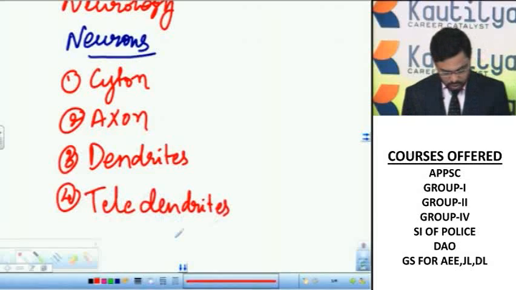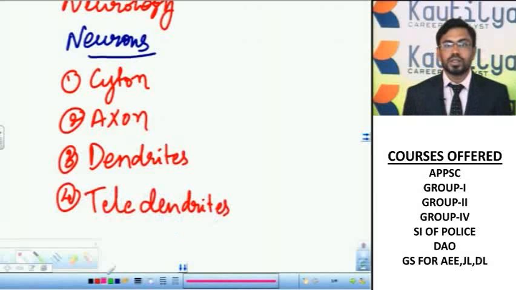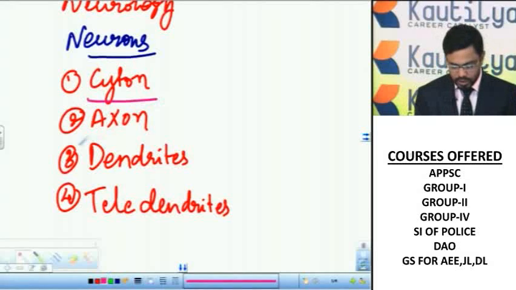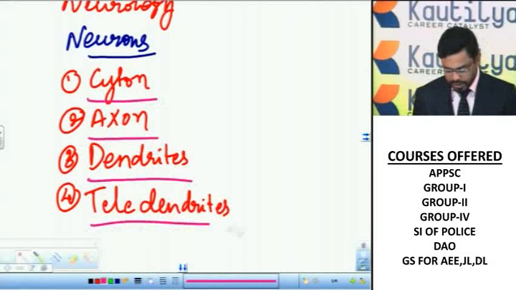These neurons are the longest cells in the animal kingdom. Neurons don't undergo cell division, so the number of neurons is fixed. So these are the structures present in the neurons: cyton, axon, dendrites and teledendrites.